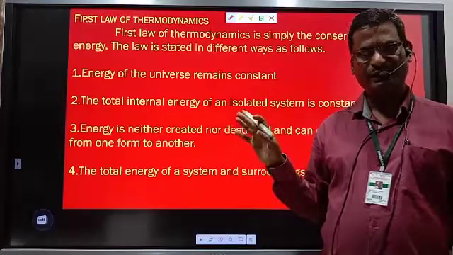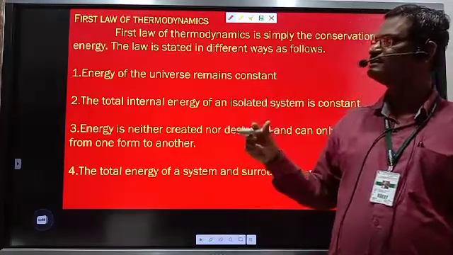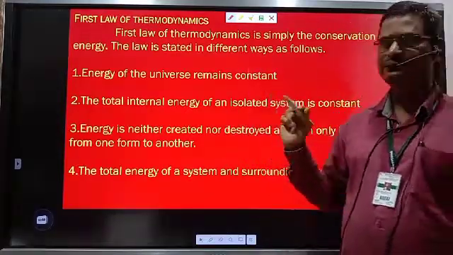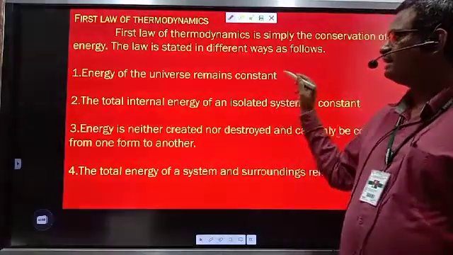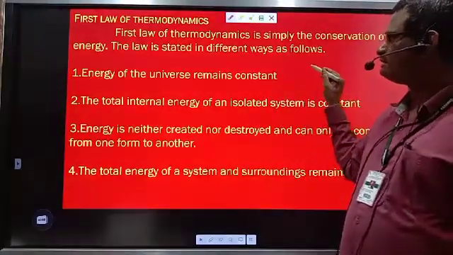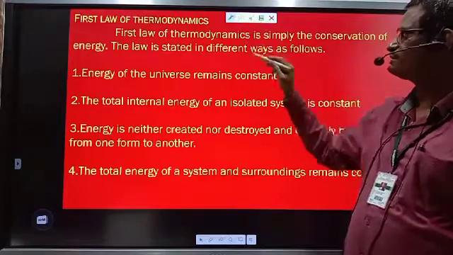In a similar manner, there are some more statements of the first law of thermodynamics. So let us see them one by one. The first statement: the energy of the universe always remains constant.